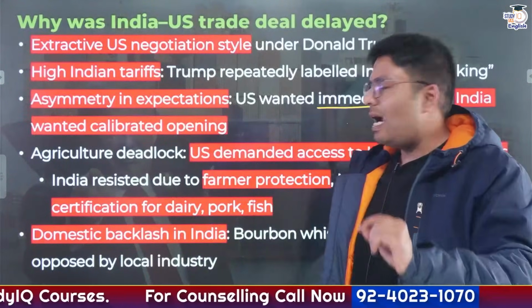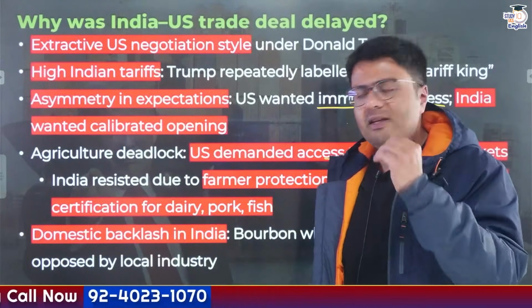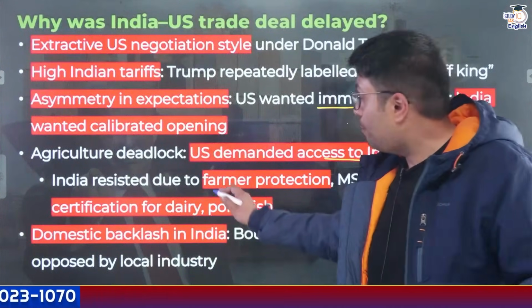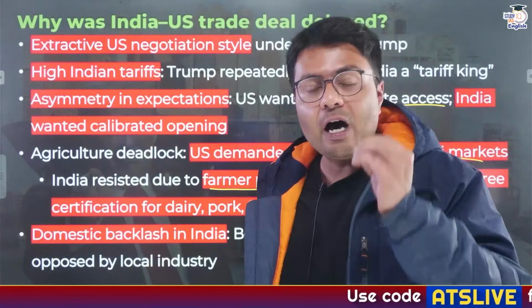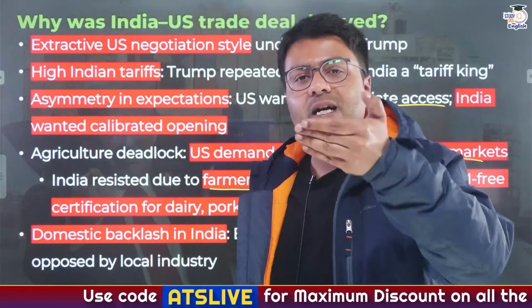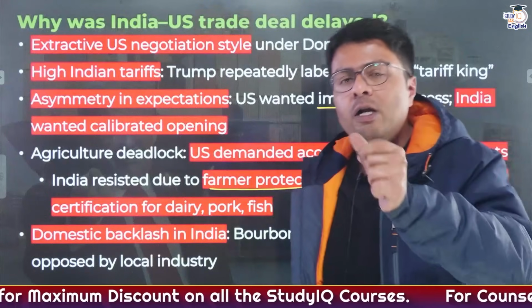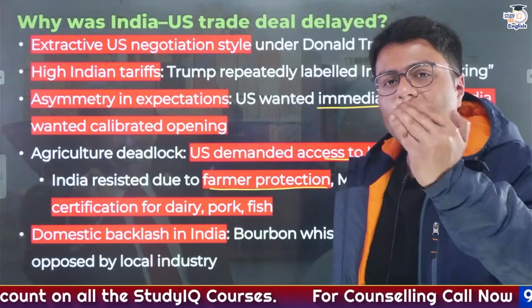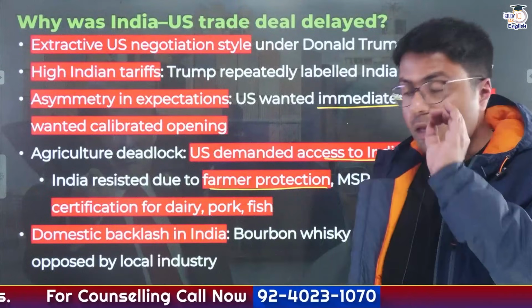Now, the US on one hand demanded access to Indian agricultural markets, and on the other hand, India resisted these demands in order to protect its own farmers. You need to understand 86% of farmers in India are small and marginal farmers whose yield and productivity are lesser compared to the Western nations. So in order to protect these small and marginal farmers, India needs certain kinds of restrictions on imports, which India rightfully has the right to do.